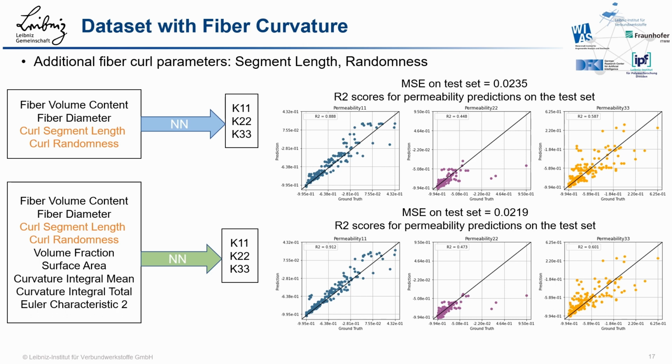The mean squared error is higher than before, but it is not comparable as this is a different dataset. Considering the R-squared score, it is observed that the neural network is comparatively worse at predicting permeabilities compared to the previous dataset. The second approach here confirms that more input parameters help the neural network to improve performance.